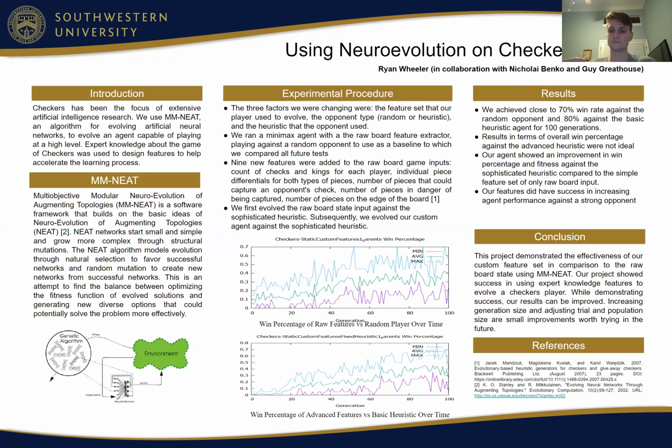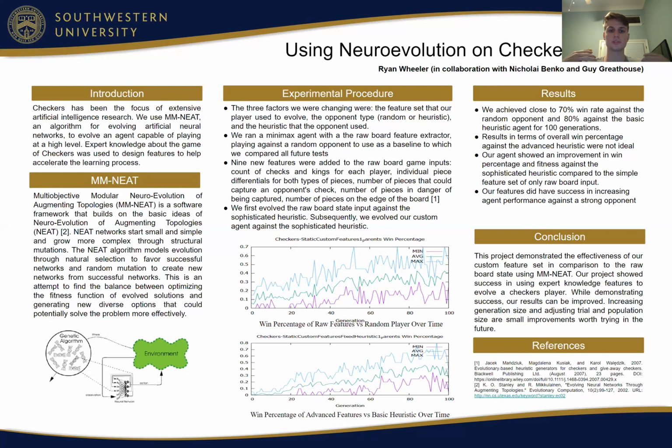And so a reason for this is that potentially, when evolving against a random opponent, it's harder for our agent to predict behavior, obviously, because it's random. And so it makes sense why our agent would potentially have more success against a heuristic player, because it's able to predict the behavior more effectively.